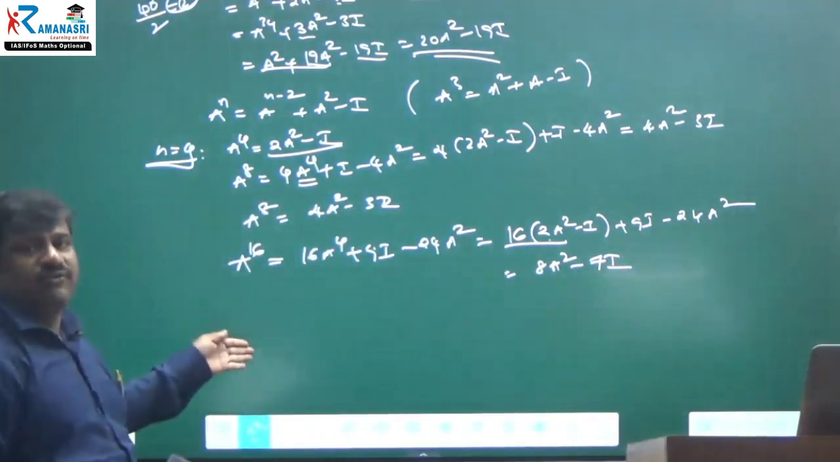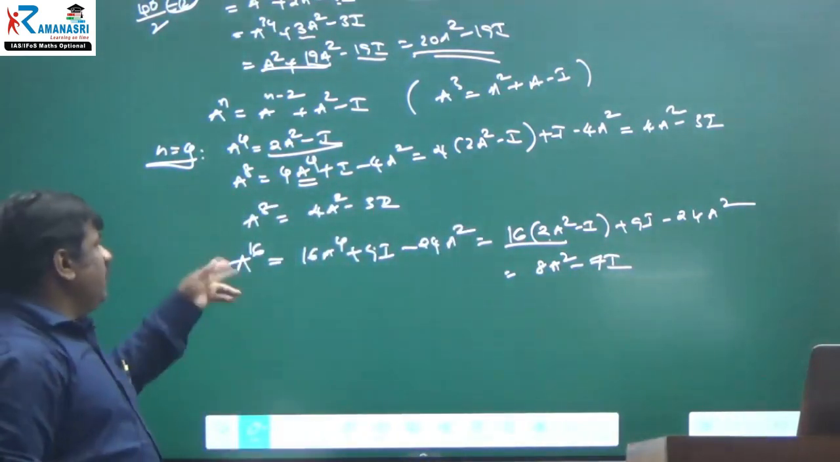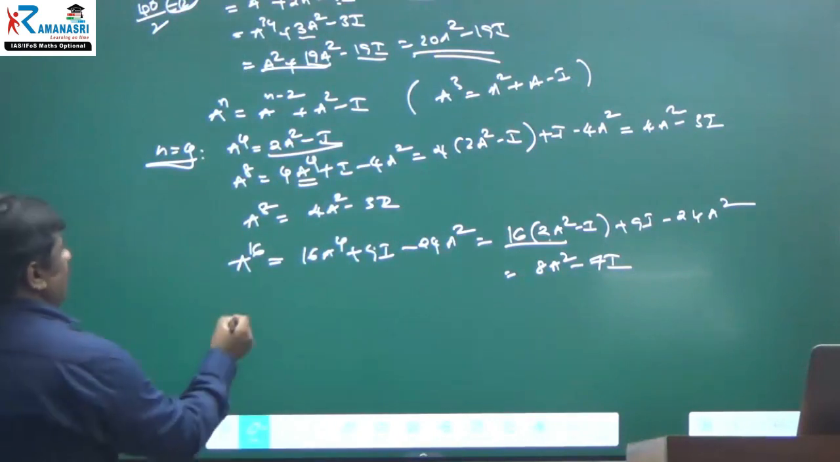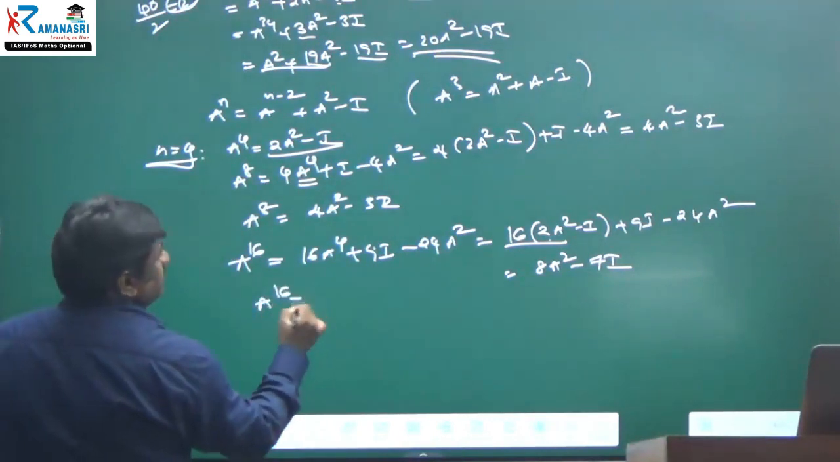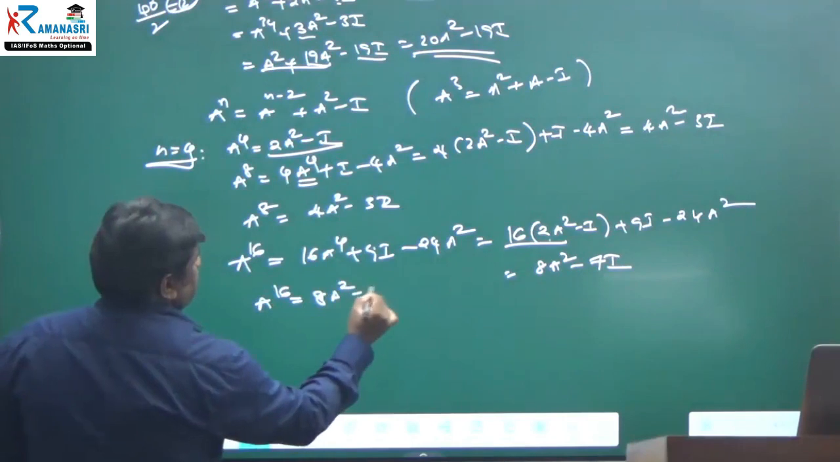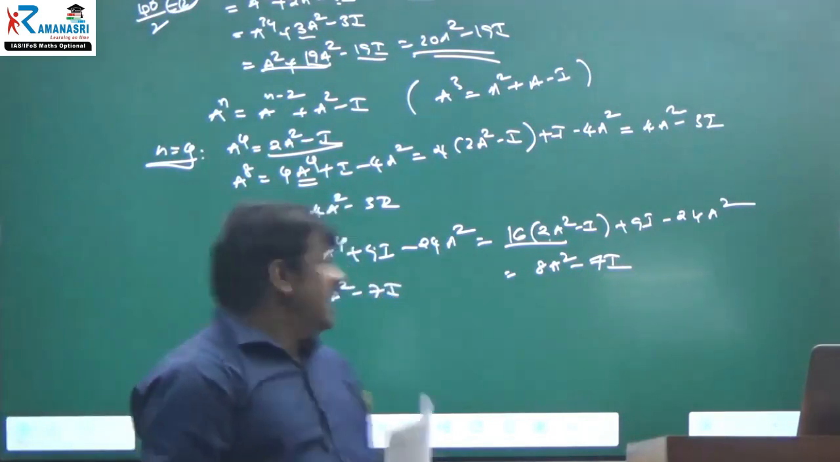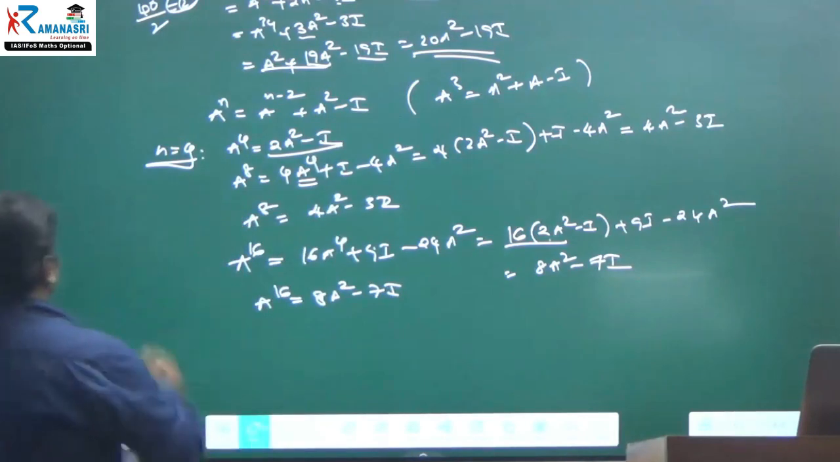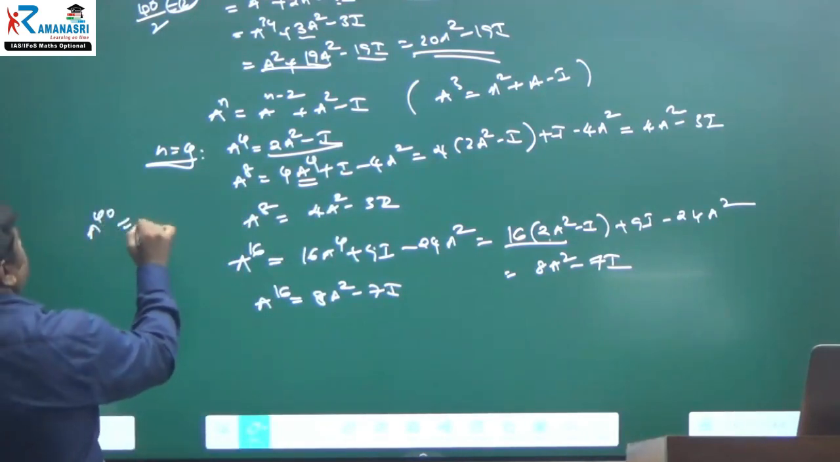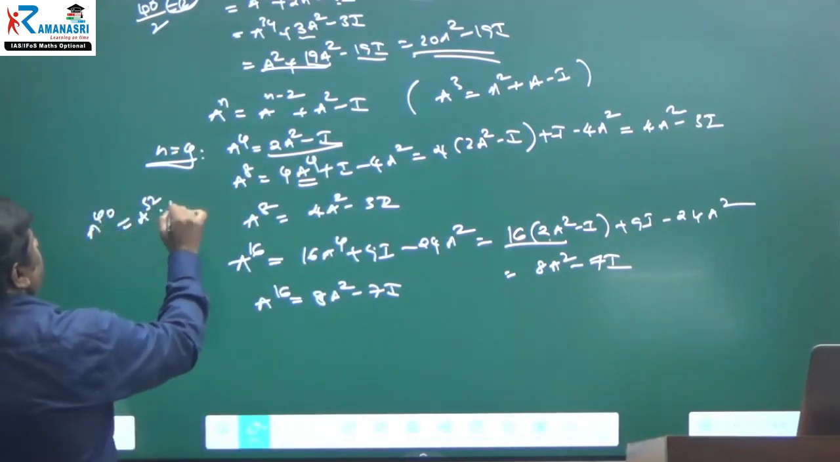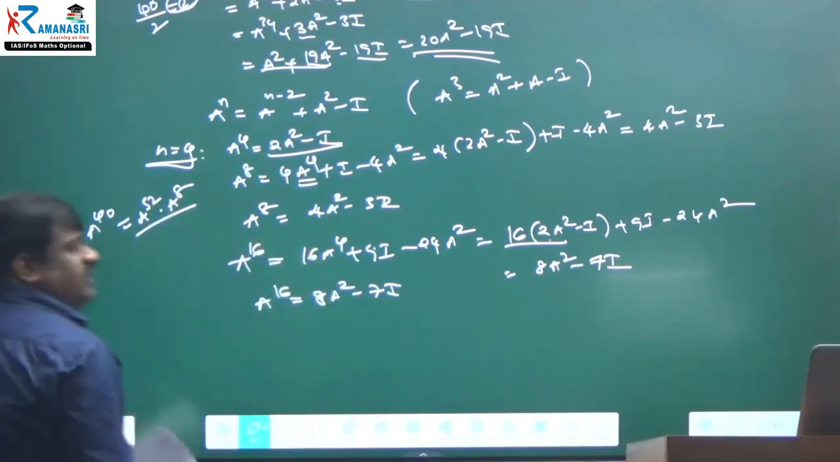Again you can go for square, A power 32. Now you can multiply. A power 16 is how much? 8A square minus 7I. Again you can square, you will get A power 32, and after that you can multiply by A power 8 to get A power 40. You can multiply, you will reach the answer.